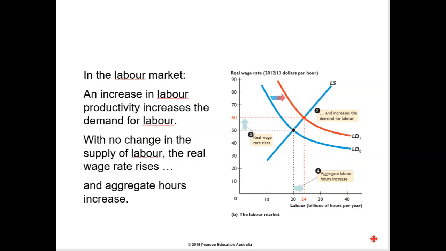What is the effect of an increase in labour productivity on the labour market? Well, labour productivity is the concern of firms, and firms are represented by the demand curve for labour. When labour productivity increases, firms want to hire more of these new, highly productive workers, and the demand curve for labour moves to the right. The consequence is the real wage increases and the number of hours worked also increases.